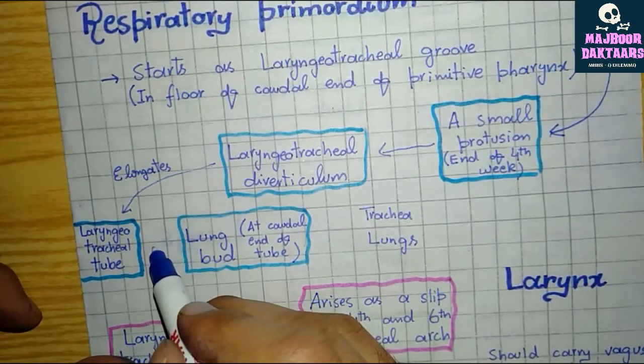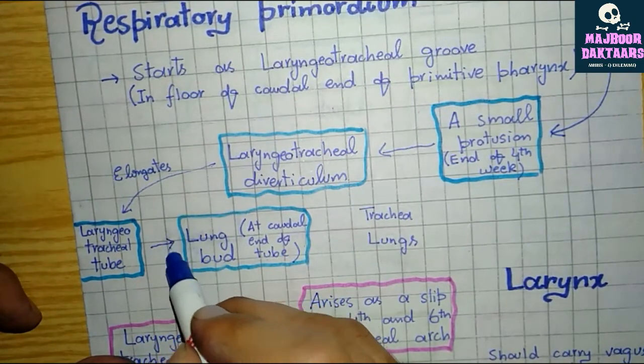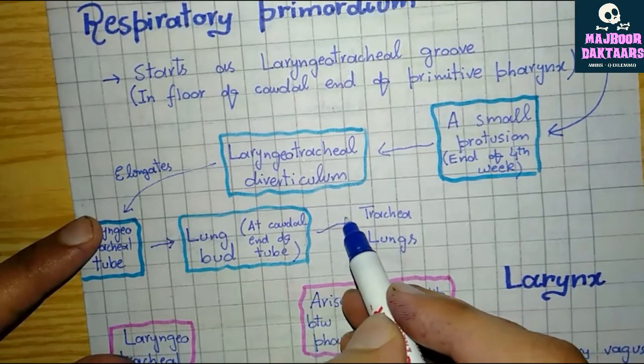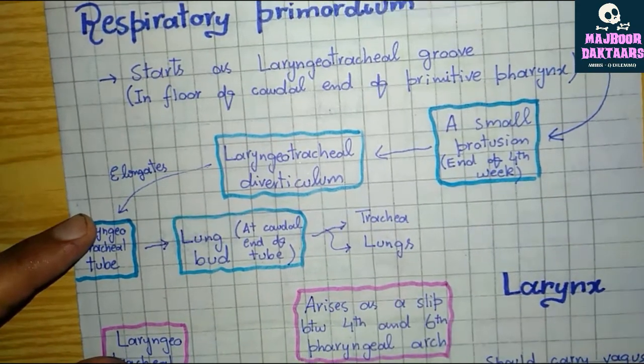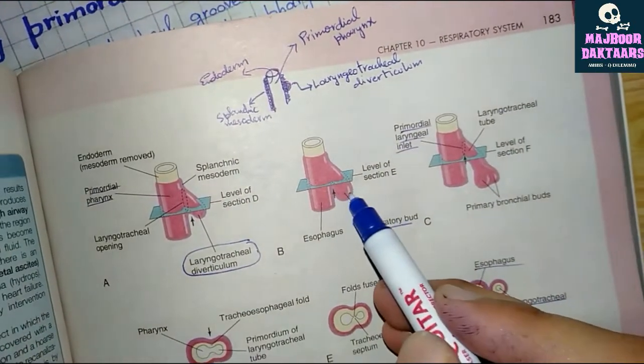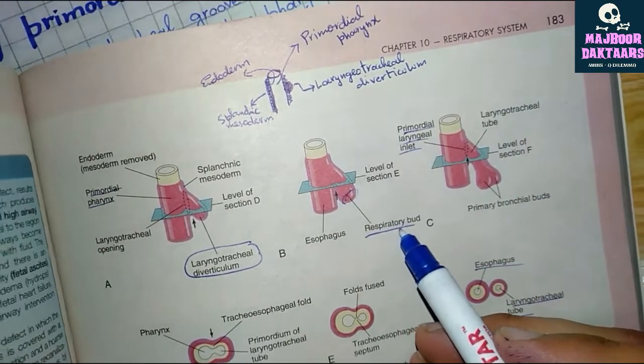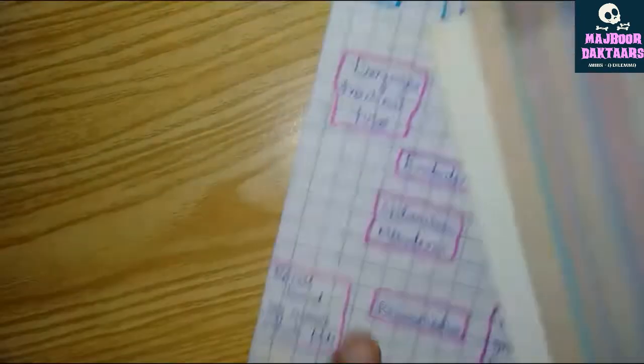Now, at the caudal end of the laryngeotracheal tube forms the lung bud, which gives rise to the trachea and the lungs. If we see the diagram, at the caudal end of the tube forms the lung bud, also known as respiratory bud. It forms the trachea and the lungs.